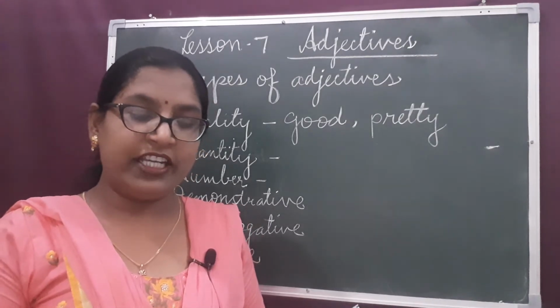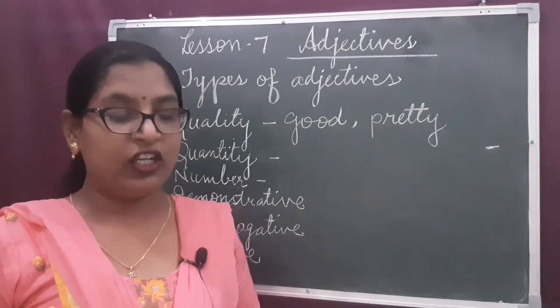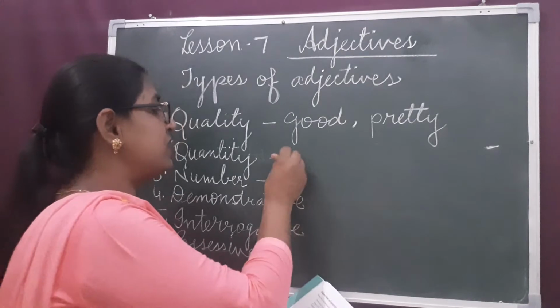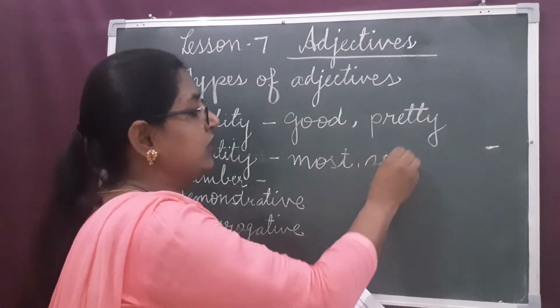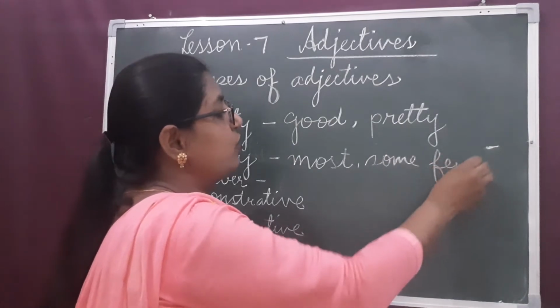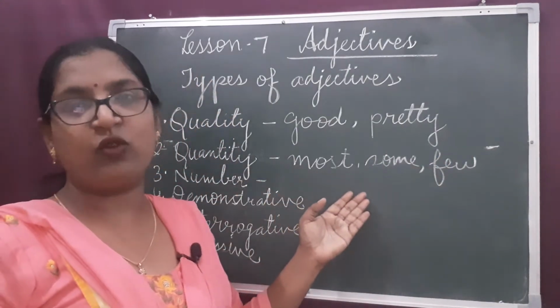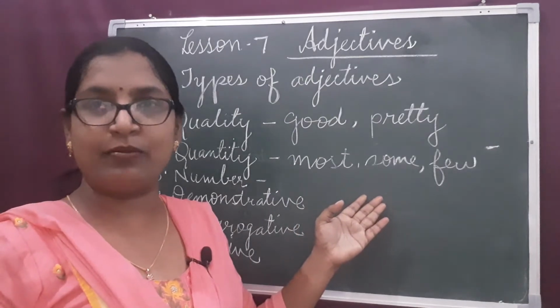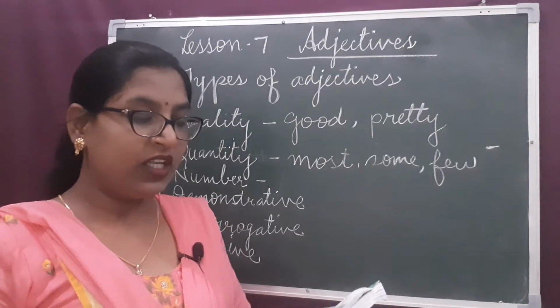So, these words are called adjectives of quantity like most, some, few, etc. These are giving us the idea of quantity, not the exact number. So these words are called adjectives of quantity.